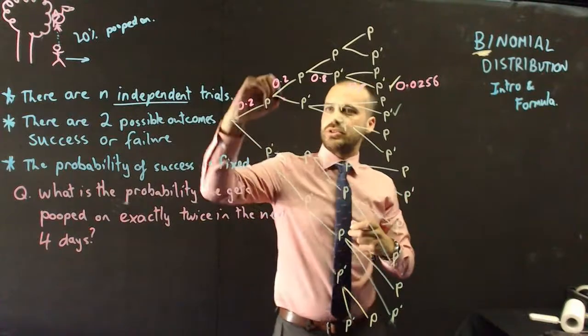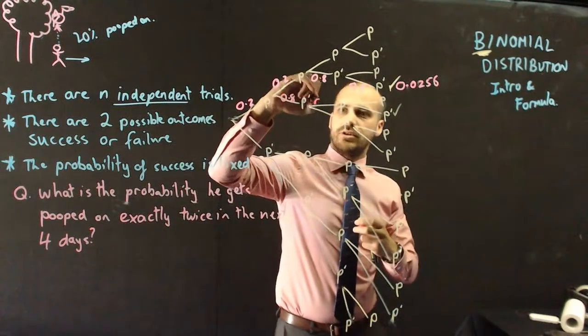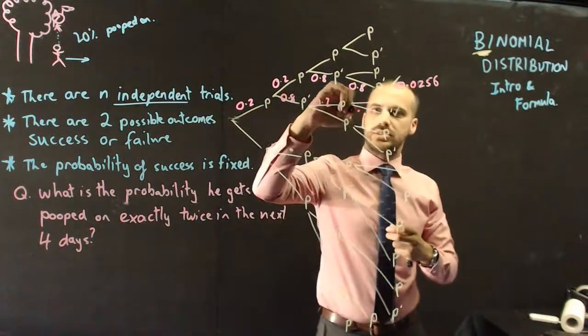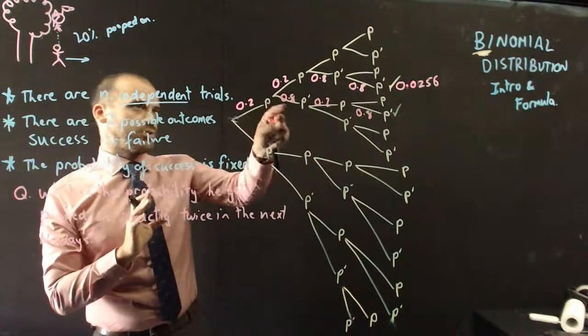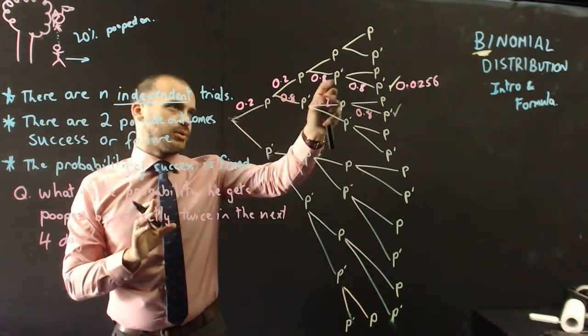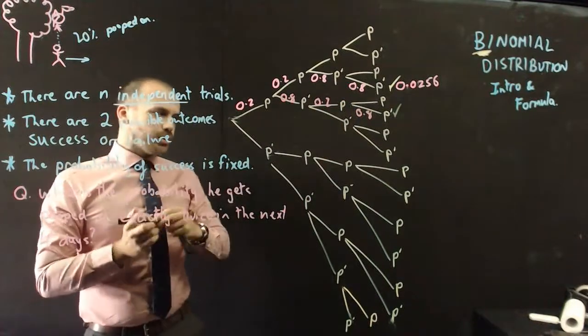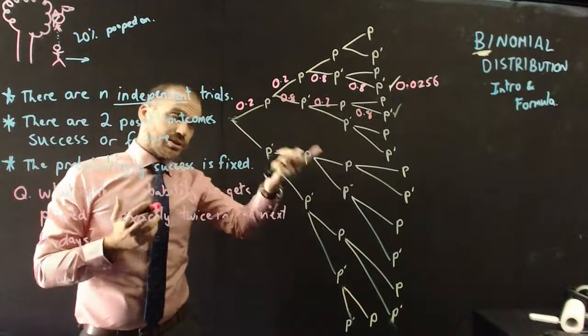So that's going to be 0.2 times 0.8 times 0.2 times 0.8. Well, what do you notice? 0.2, 0.8, 0.2, 0.8, and the other one was 0.2, 0.2, 0.8, 0.8. Because the probabilities aren't changing from trial to trial, we get the same probabilities every single time.